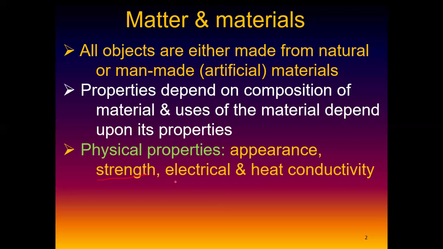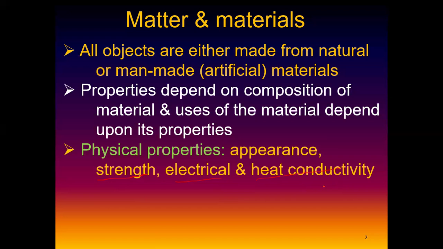And then lastly, we're going to look at the electrical and heat conductivity. Is the wood material a good conductor of electricity? You should be able to know that, yes or no. Is steel, or a wire, or an iron a good conductor of electricity? Or a plastic, is it a good conductor of electricity? And you come back again and ask yourself, is iron, wood, plastic a good conductor of heat? You should be able to know those things. We're going to look at the examples when it comes to such things.